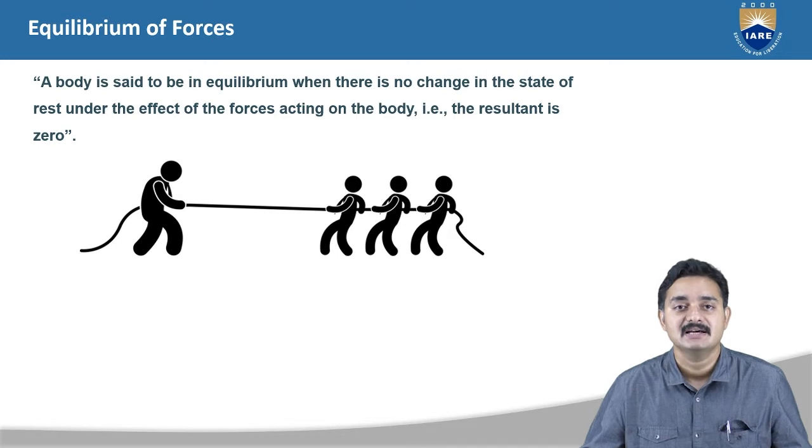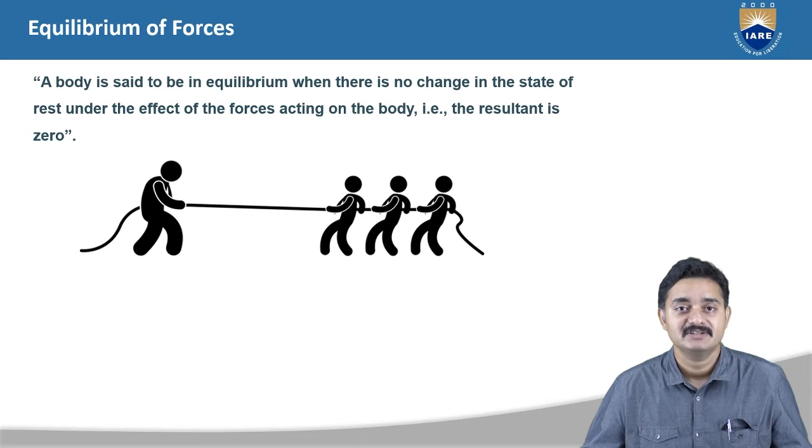Let us consider an example of the tug of war game. If the force applied by the person on the left is greater than the forces applied by the persons on the right, then the rope will move in the left direction and vice versa. Let us say the force applied by the single person on the left and the 3 persons on the right are equal, then there will be no movement of the rope on either side. That is, the rope is in equilibrium.